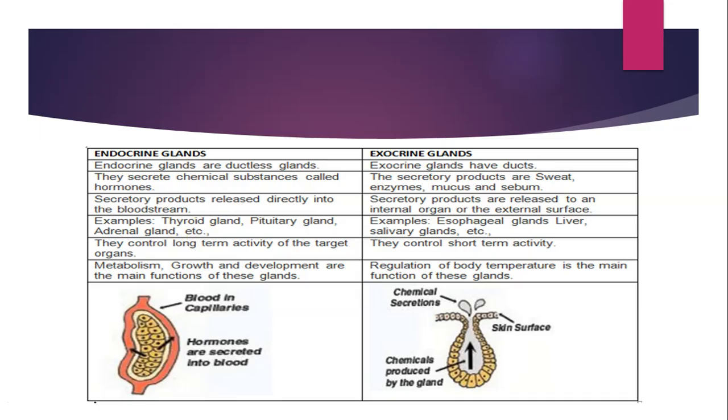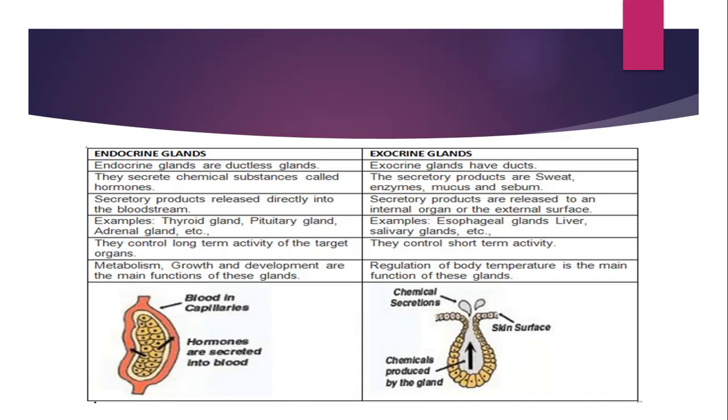Again, a very important question, an MCQ that may show up: which of the two controls long-term activity and which controls short-term activity? Exocrine glands control short-term activity; endocrine glands control long-term activity. Naturally, we talk about hormones. Hormones take time to act with the help of receptors, and so the pathway continues. So obviously it's a long-term action, right? When you talk about the short-term activity of exocrine glands, sebum, sweat, mucus, this is all immediate, right? So that is how you build your concept about this.